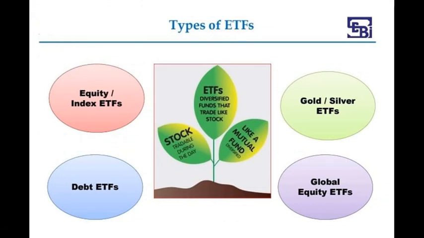Types of ETFs. So what are the main types of ETFs which are available for an investor for investing or trading? The first category is equity or index ETFs. The second category is debt ETFs. There are also gold or silver ETFs, or we can say commodity ETFs, and there are also international equity ETFs, meaning we are investing in international indexes.